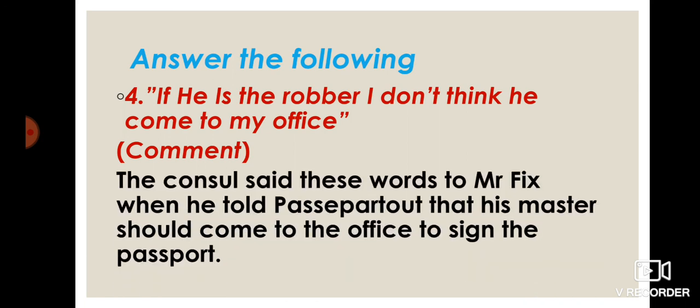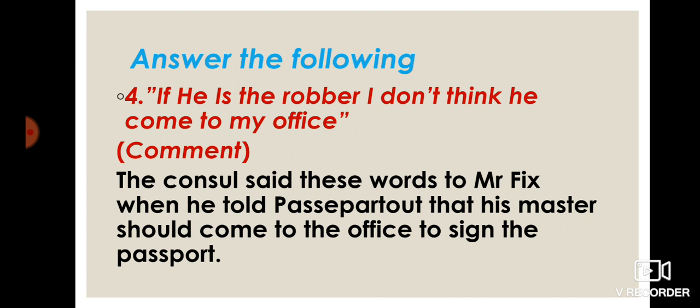The council said these words to Mr. Fix when he told Passepartout that his master should come to the office to sign the passport. In this kind of question, we must say who said these words to whom. As we said, the council said these words to Mr. Fix.